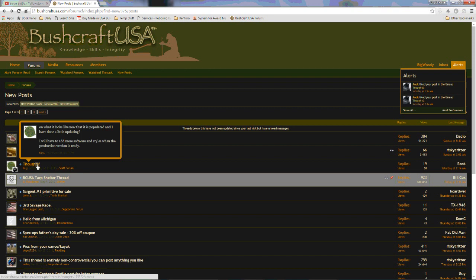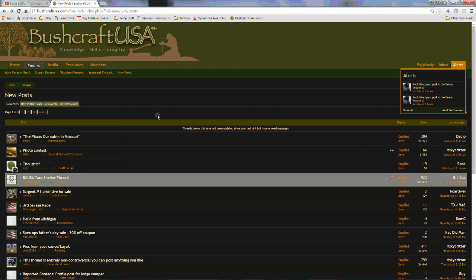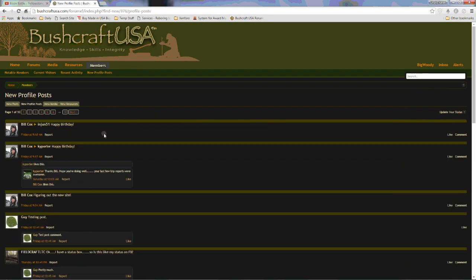It also gives you a little pop-up block now that shows you the start of the message, which is a nice feature. You can also look at new profile posts. These are people who posted new profile posts on their wall, and you can see what they said, and you can go in and join in a public conversation on that, wishing happy birthdays and that type of thing. So it's like Facebook in that regard.